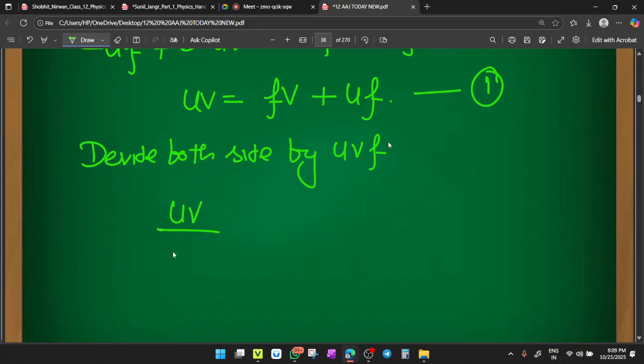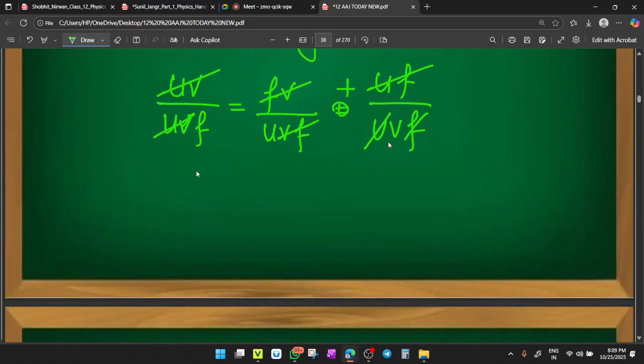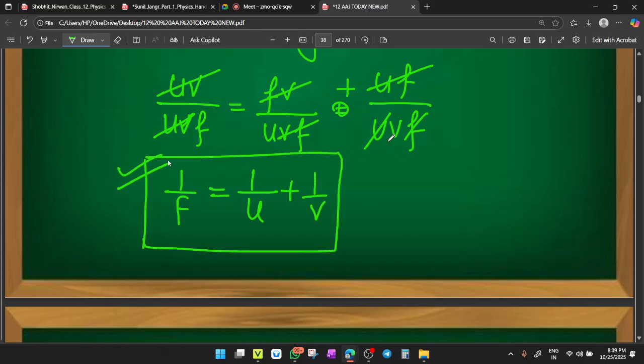So UV upon UVf equals fV upon UVf plus Uf upon UVf. So Vf cancels, Uf cancels, and UV cancels, and you have the final formula: 1 upon f equals 1 upon U plus 1 upon V. This is your mirror formula. Clear, beta?